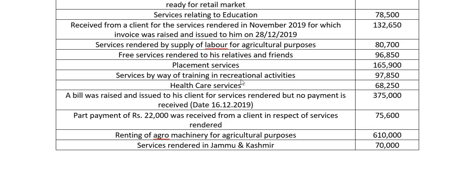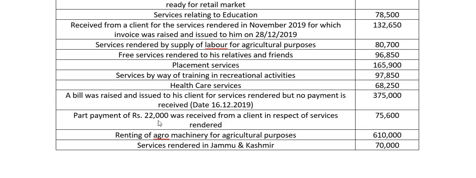Service by way of training in recreational activities. Anything with regards to recreational activities is exempted. Healthcare services, primary service, it is basic service, so it is exempted from tax. A bill was raised and issued to his client for services rendered, but no payment is received. Again, I am telling you, for us the date of receipt of payment or the issue of invoice is not of much importance when we know the date of service provided. In this case, it is obvious that service was provided in December itself, so we will take that amount.